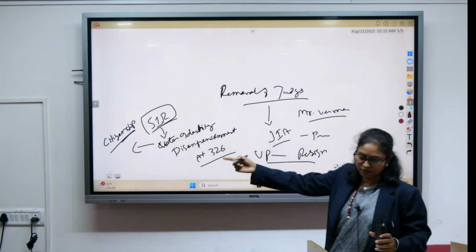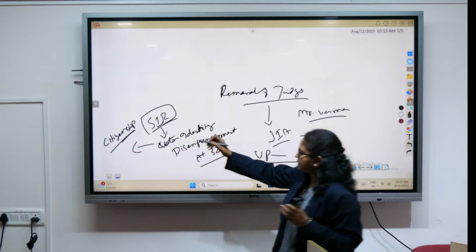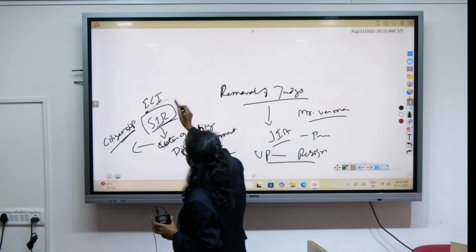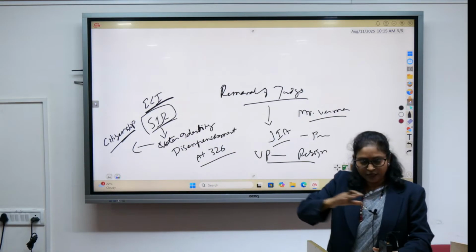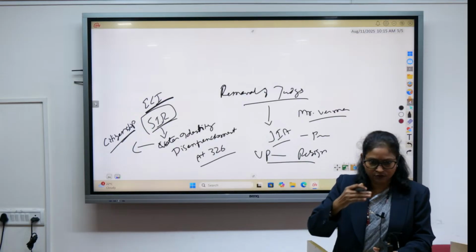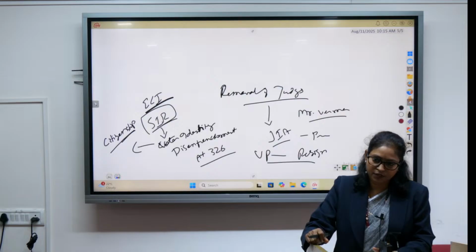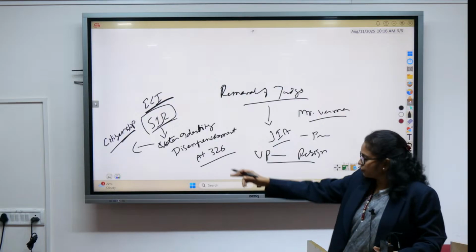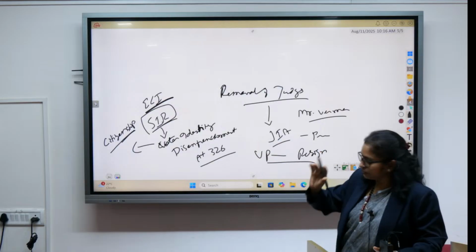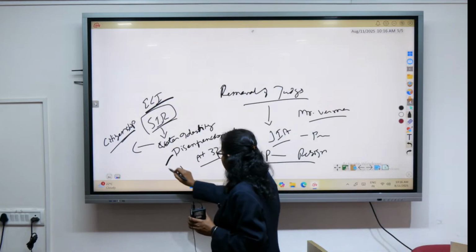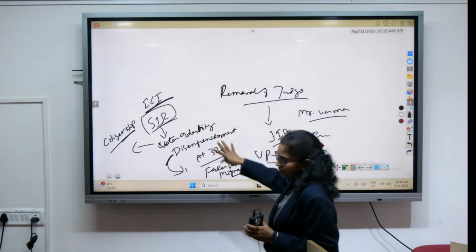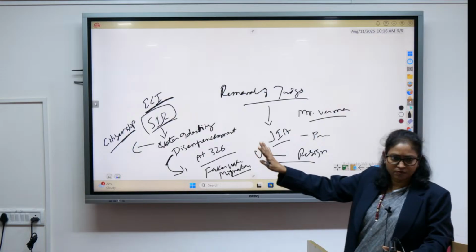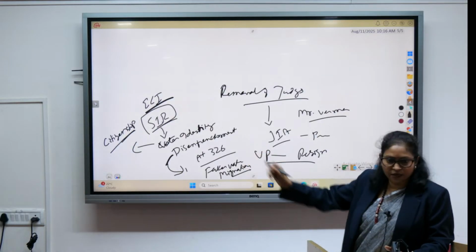So from various angles: SIR, the role of ECI, the Election Commission of India, whether ECI is empowered to conduct such an exercise, or they are going beyond their limit, because some people are also linking it with the issues of citizenship, right? Issues of disenfranchisement, and the issue of fake voter lists and migration, because many people in India are migrants. So from all these angles you have to look at the issue of SIR, okay?